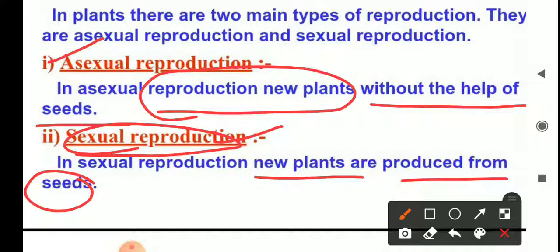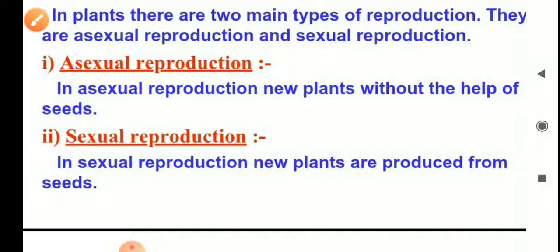So today in this video we learned the term reproduction and the modes of reproduction with the flow chart. We have also learned the definitions of asexual reproduction and sexual reproduction.